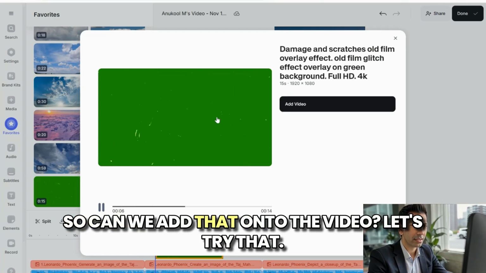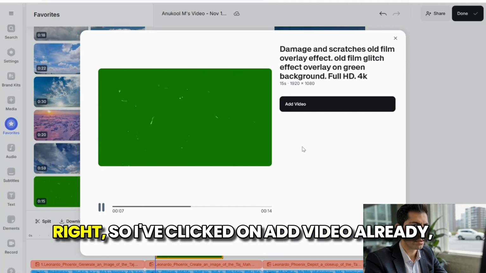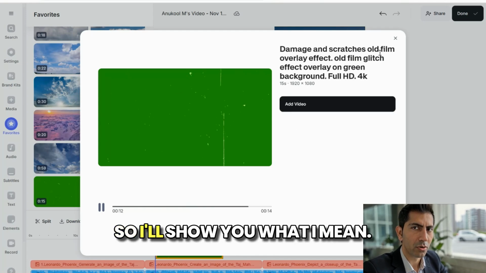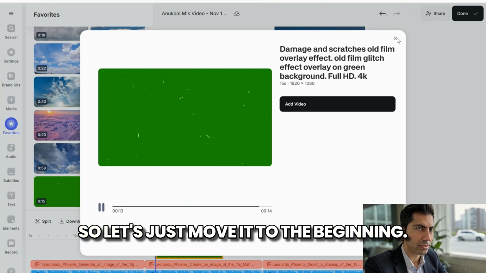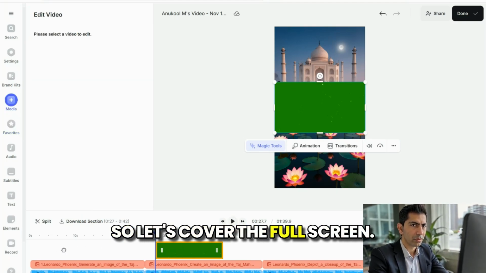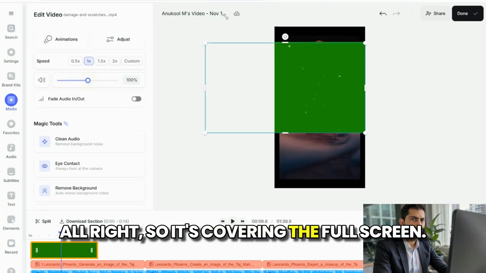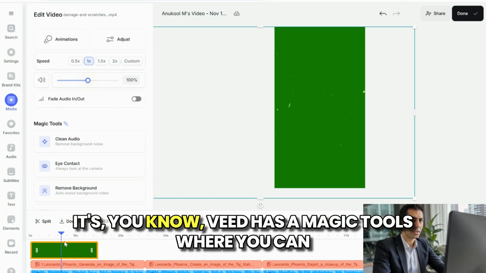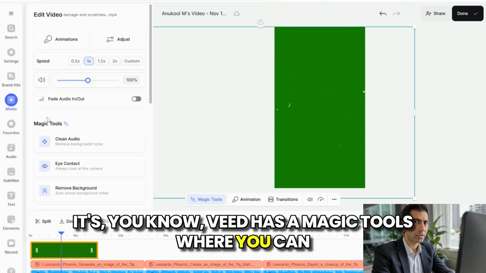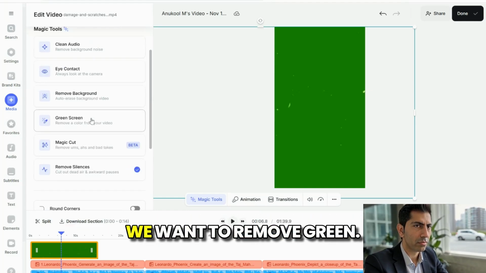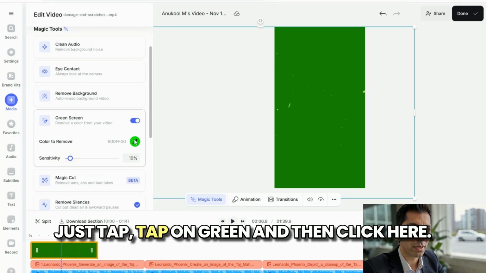So can we add that onto the video? Let's try that. I've clicked on add video already, so I'll show you what I mean. Let's just move it to the beginning. Let's cover the full screen. All right, so it's covering the full screen. Now, this is a little hack. VEED has magic tools where you can click on green screen, and then for the color to remove, we want to remove green, so just tap on green, and then click here.